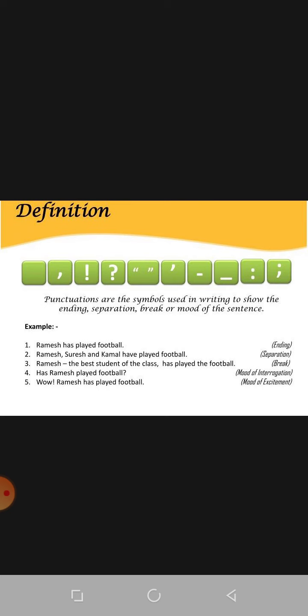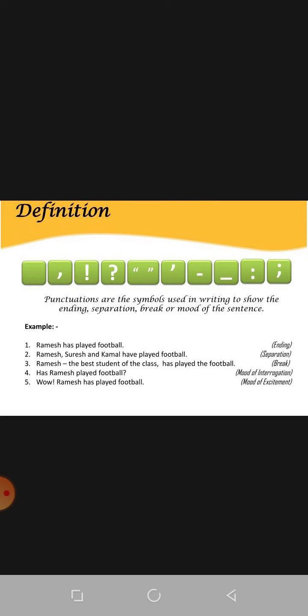Now, let us see the examples related to this point. Number 1. Ramesh has played football. We can see ending here, so we are using full stop. In the second sentence, Ramesh, Suresh and Kamal have played football. Here is a separation, so we are using comma and full stop at the end. Ramesh, the best student of the class, has played the football. There is a break in the sentence, so we are using here hyphen.